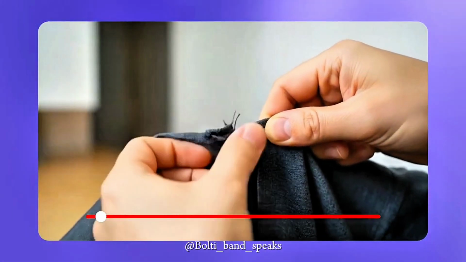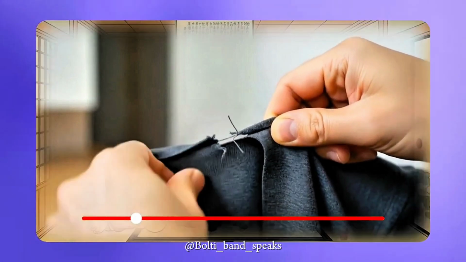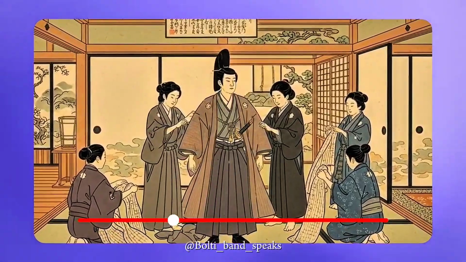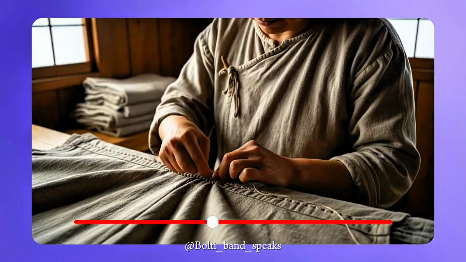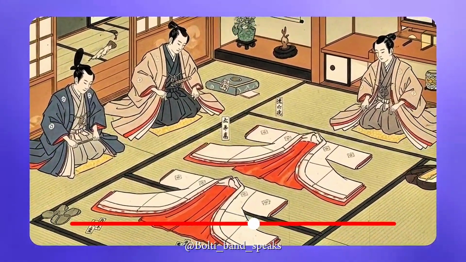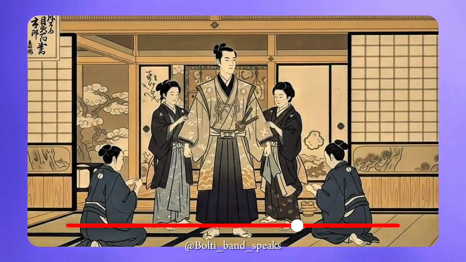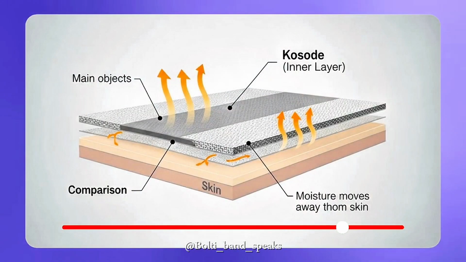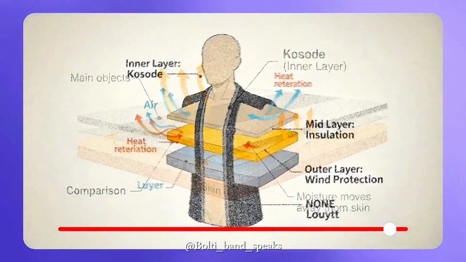Your wardrobe is a lie. Every morning, when you open those closet doors, you're surrounded by an illusion of choice that masks a profound failure of human design. What if I told you that the clothing worn by samurai, warriors who defined an entire civilization, was exponentially more intelligent than everything hanging in your closet right now? In the feudal landscapes of Japan, between the 12th and 19th centuries, clothing was never, ever just about appearance. Each thread, each layer, each carefully constructed garment was a precision instrument of human survival. The samurai's clothing wasn't an accessory, it was armor. A typical samurai might wear up to 6 distinct layers, each with a specific function. The innermost layer, called the kosode, was lightweight, allowing moisture to wick away from the body. Outer layers provided wind resistance.